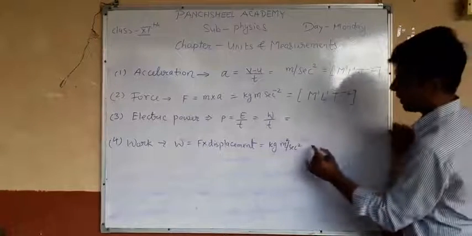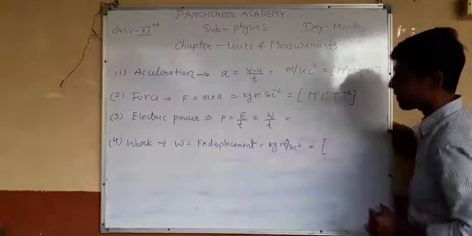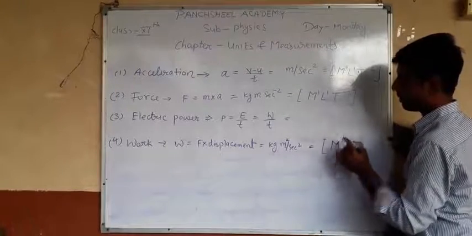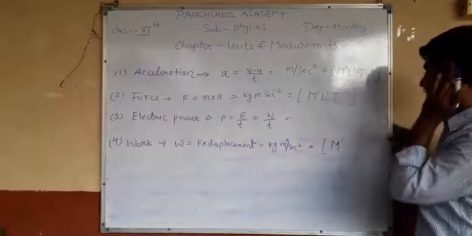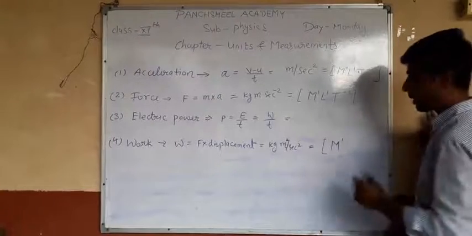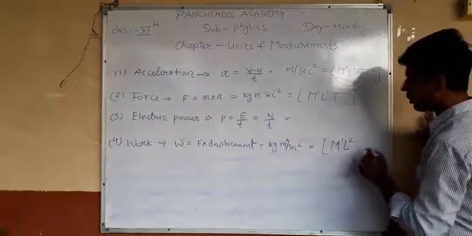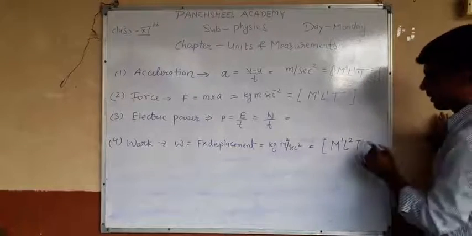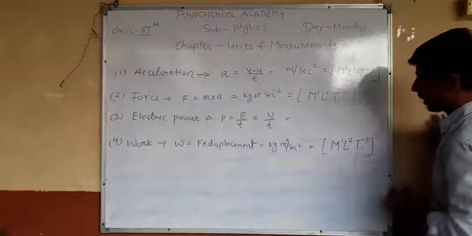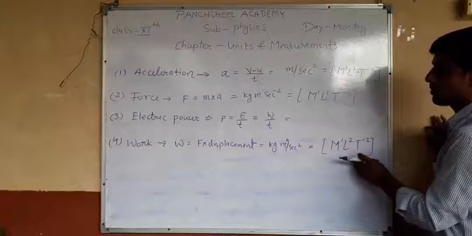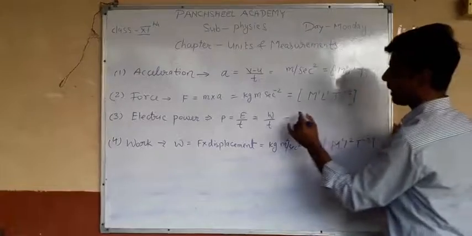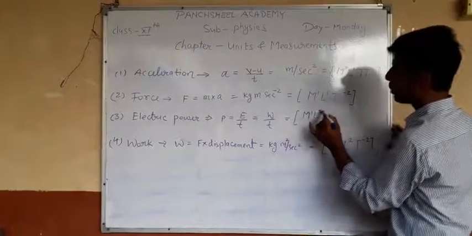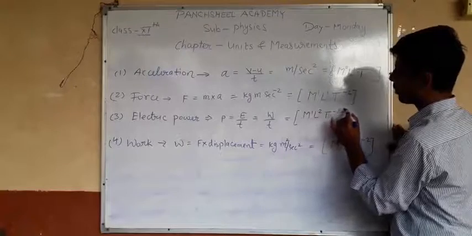Kilogram is the SI unit of mass, so we write M1; meter square, so L2; and second square, so T minus 2. M1 L2 T minus 2. This is the dimension formula of work done.